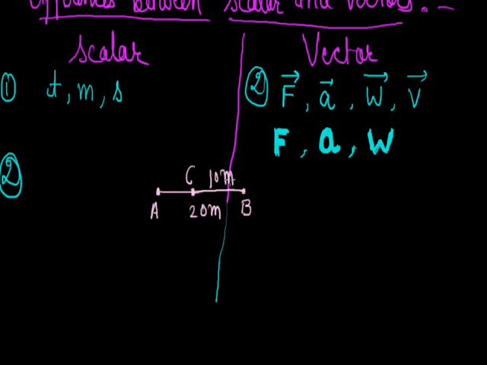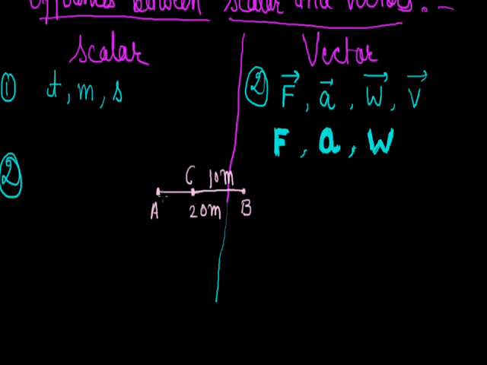If I want to find out the distance, then since distance is a scalar, by applying ordinary algebra we can find it. Means 20 plus 10 is the distance. Just add them, 20 and 10, without keeping the direction in mind. But if I want to calculate the displacement, that is a vector, so for calculating this I should follow the direction.